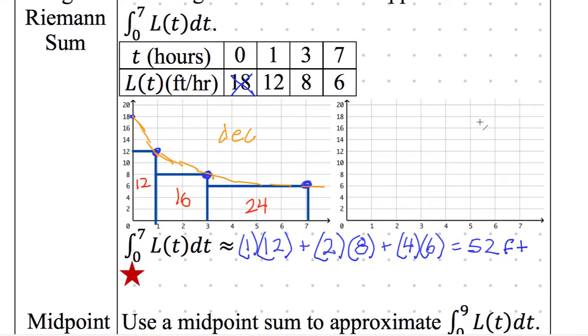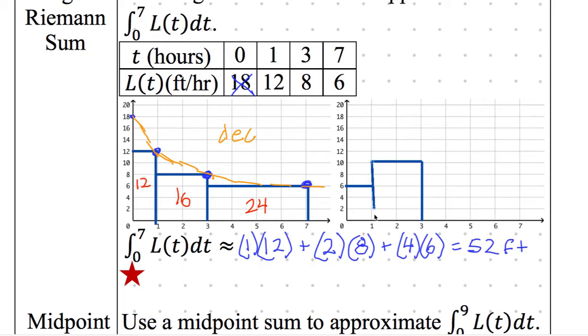And again, if you want to see a quick picture, go ahead and just make a quick graph. It doesn't have to be like mine. Just make something that is increasing. So here's my increasing function, chunk, chunk. And then I'm going to go chunk, like that.